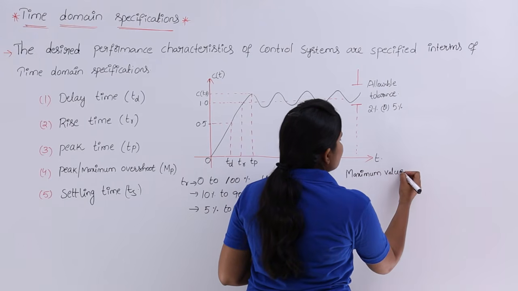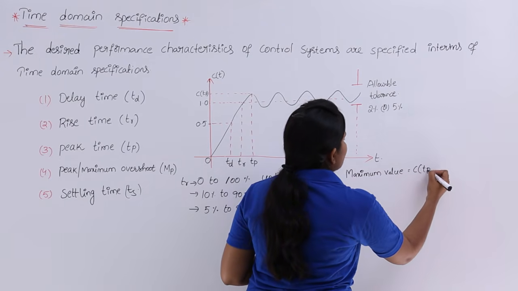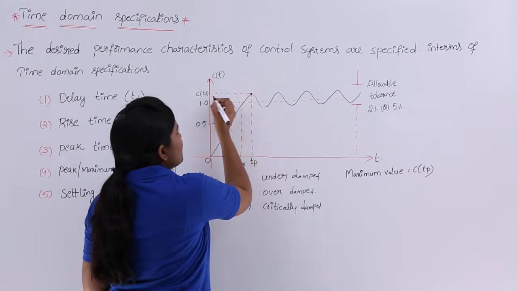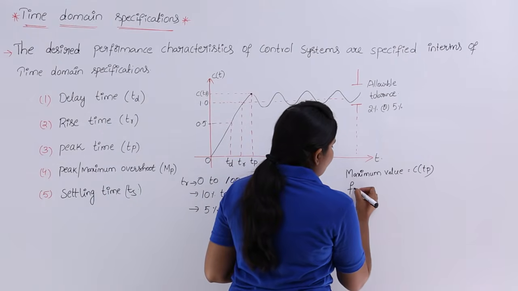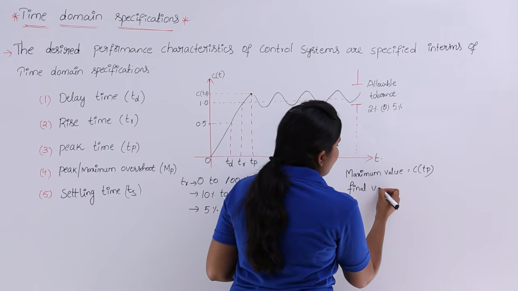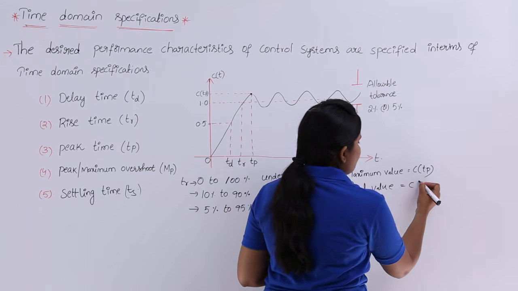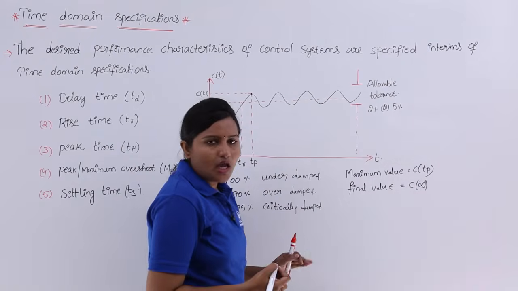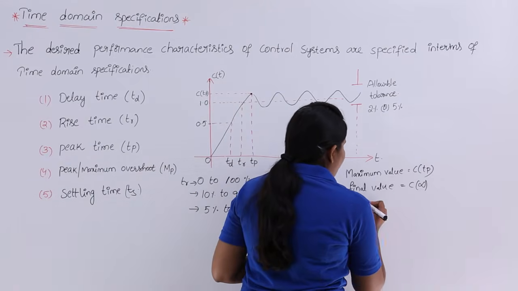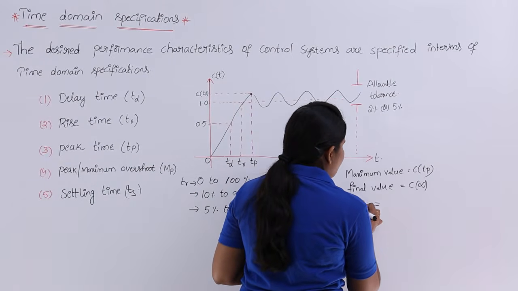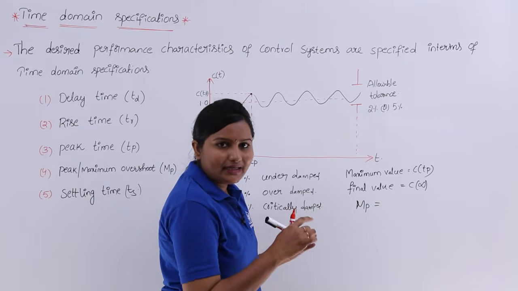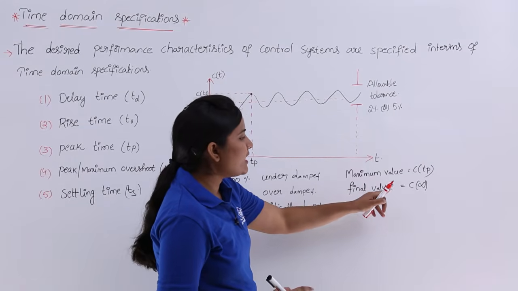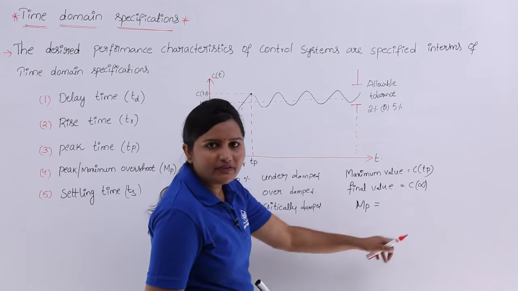If you consider the peak or maximum value as C of Tp, this is the maximum value. The final value of the response is C of infinity. So maximum overshoot or peak overshoot MP is equivalent to the ratio of the difference between the maximum value and the final value to the final value.